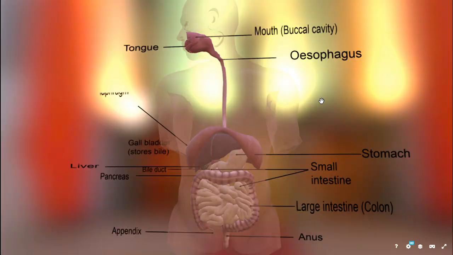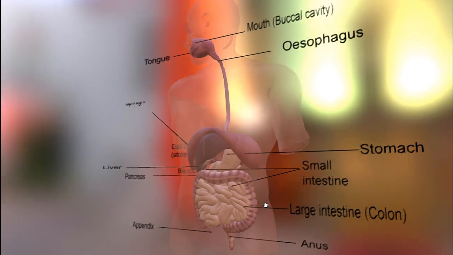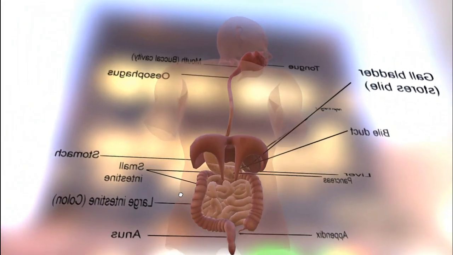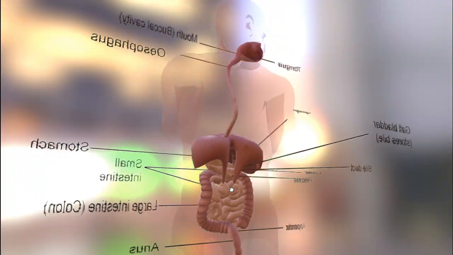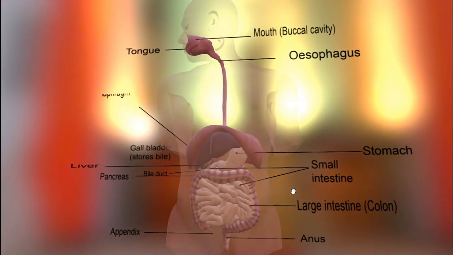So class, here we can see a 3D image of our alimentary canal. It starts with the mouth and it ends with the anus. From the back side you can see mouth, esophagus, and esophagus is going to enter into your stomach. Stomach is going to enter into your intestine, right? Now here you can see class, this whole is your alimentary canal and this is your body wall. Can you see there is a cavity? Suppose if I talk about this intestine, I hope you can see my cursor. Can you see that there is a gap between body wall and intestine? Actually this gap is nothing but the fluid filled cavity.